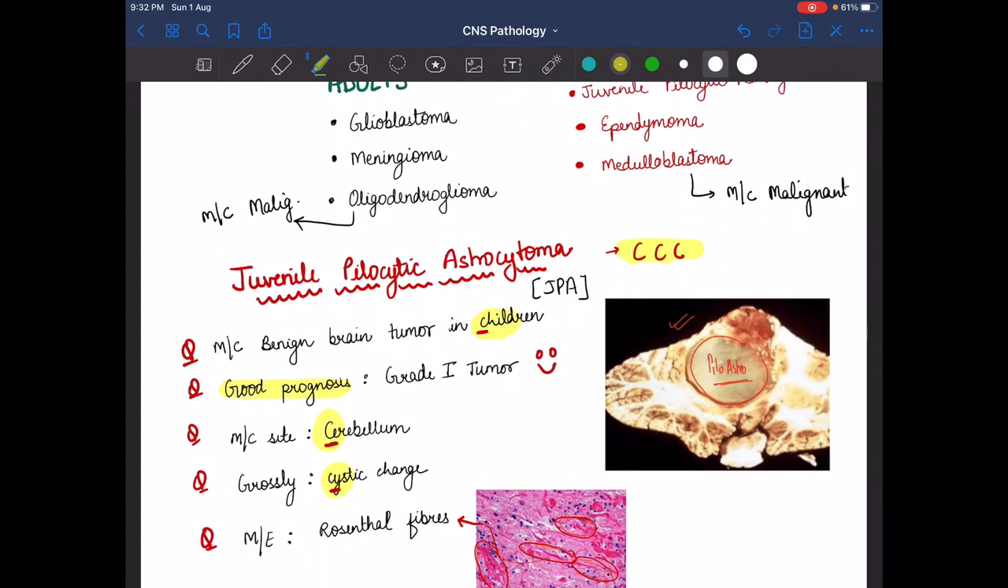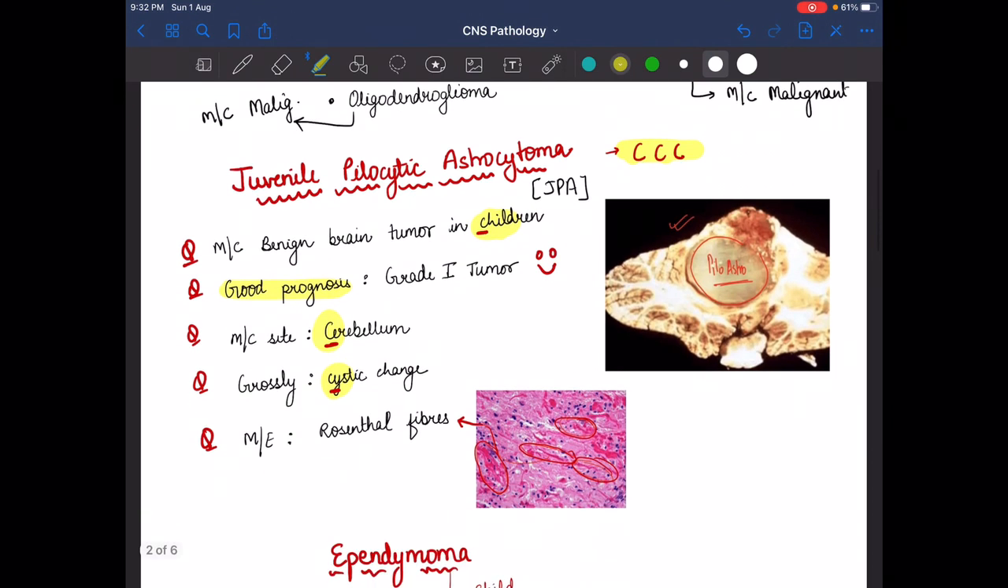We also find the C in astrocytoma, that is Cilia, but in the JPA, C is for common: it is the most common brain tumor in children, the most common site is cerebellum, and grossly we see the cystic changes. Here is the gross image of the cerebellum. As we see, this is the cyst, and it is seen in the cerebellum. It gives a good prognosis.